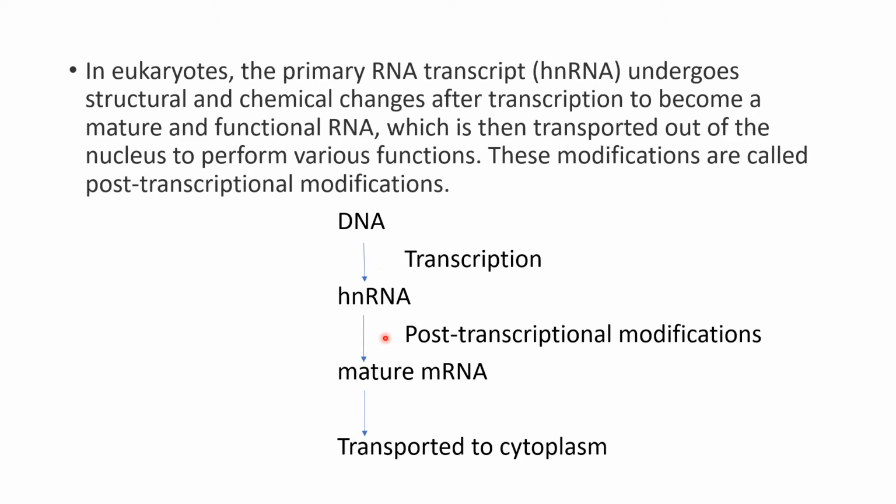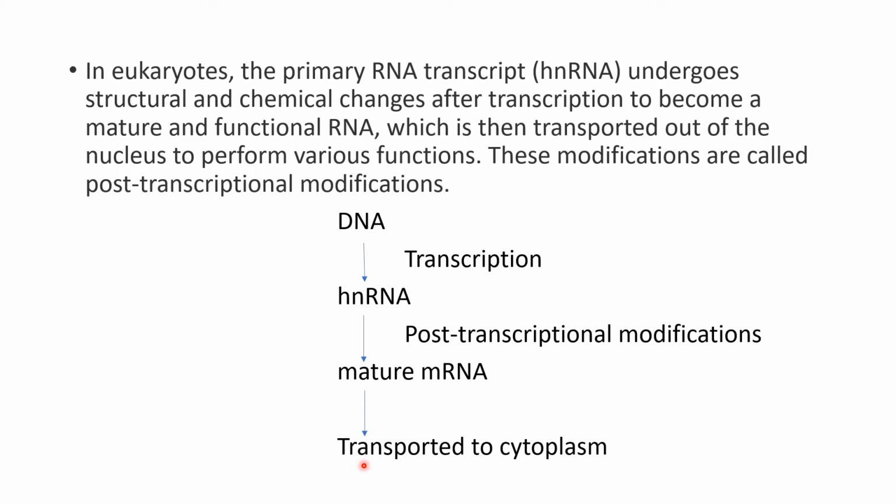So we have two processes here. One is transcription, the other one is post-transcriptional modification. And when these two processes get over, we get the mature mRNA from the DNA. And these two processes occur inside the nucleus. And once the mature RNA is formed, the RNA will come out of the nucleus, will get transported to the cytoplasm, and there it will act as a template for translation or protein synthesis. So this is what happens in the eukaryotic system.